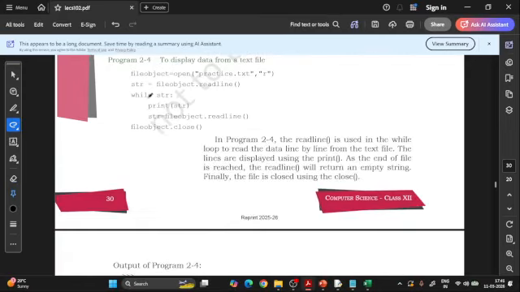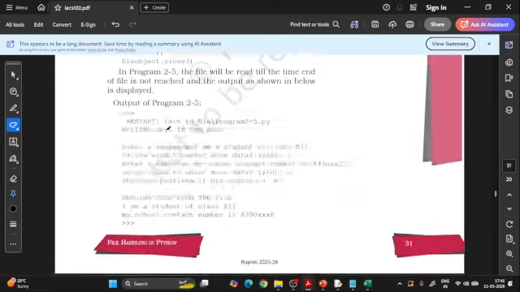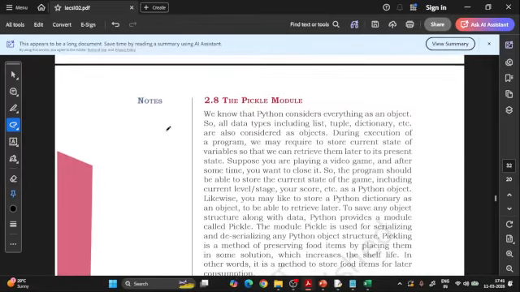Instead of a for loop, a while loop can also be used, so you know how to use the while loop and all. So same thing is for the traversing. Now it's very easy for us.